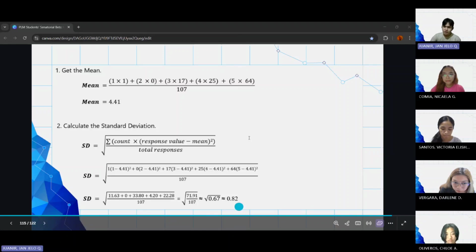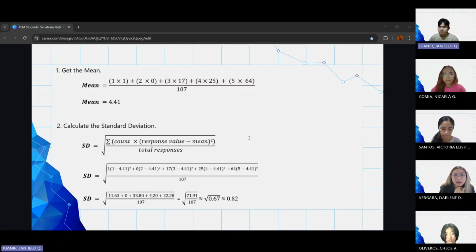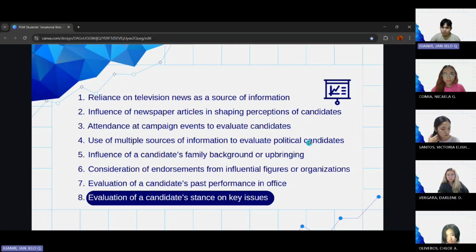For the standard deviation, we have a mean of 4.41, the variance is 0.67, and the standard deviation is 0.82. We need to divide 0.82 by 4.41 and multiply it by 100%. The resulting coefficient of variation is 18.59%. Since it is below 20%, this indicates low variability, which signifies that the Haribons are quite similar with one another who assess the senators based on the evaluation of a candidate's past performance in office. We now proceed to the last basis, which is evaluation of a candidate's stance on key issues.